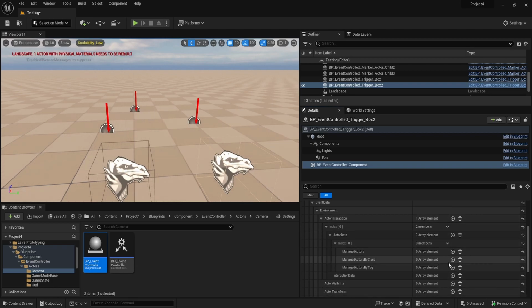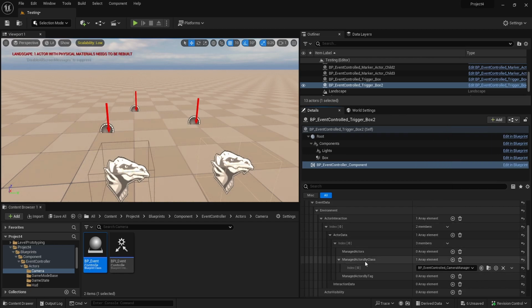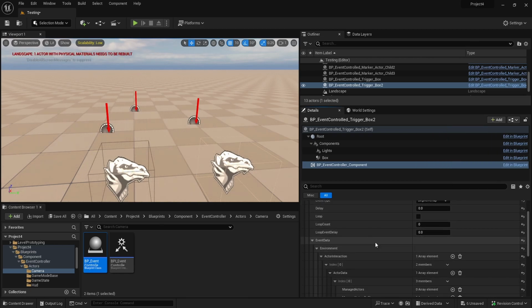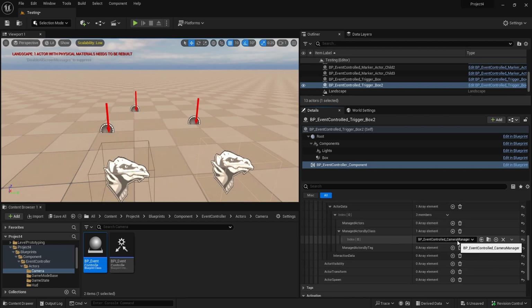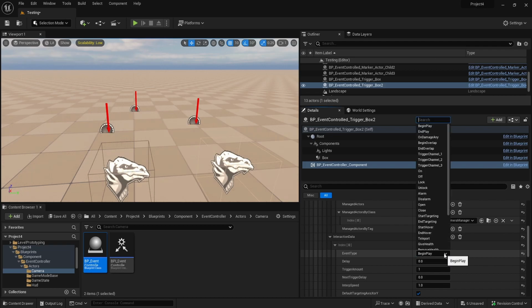The camera manager is the one that handles it. The targeting component gets attached to the camera manager, and then the camera manager sets up the actual rotation and the targeting based on the targeting component. So here we can just grab the camera managers. This will say, okay, go ahead on begin overlap, look for the camera component in our interaction data here. We can just grab this, and let's go ahead and start targeting.